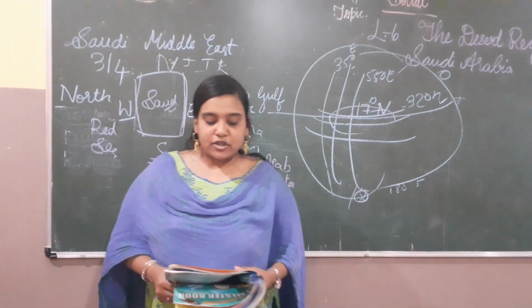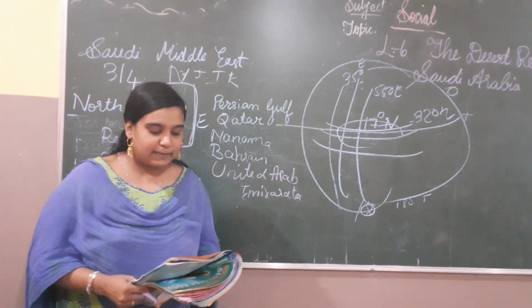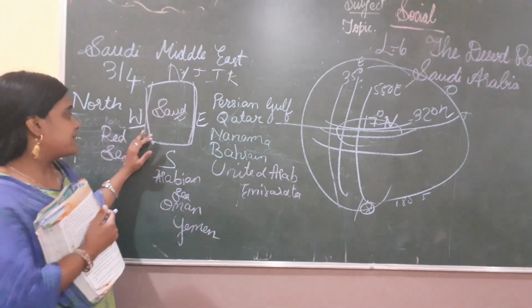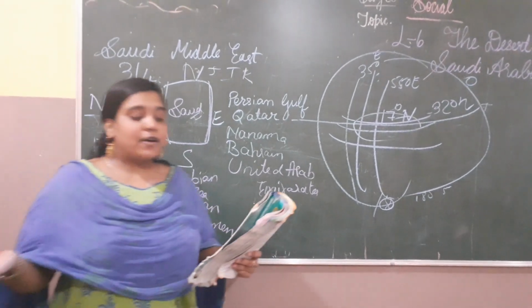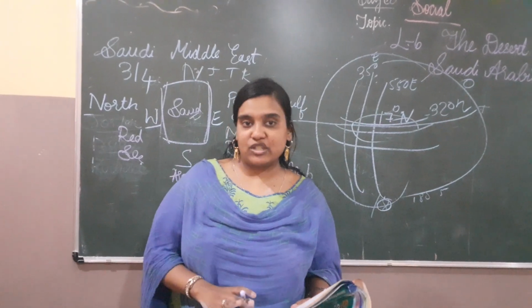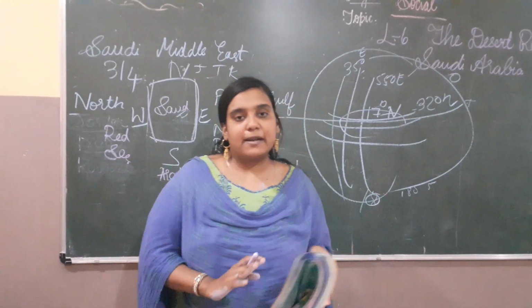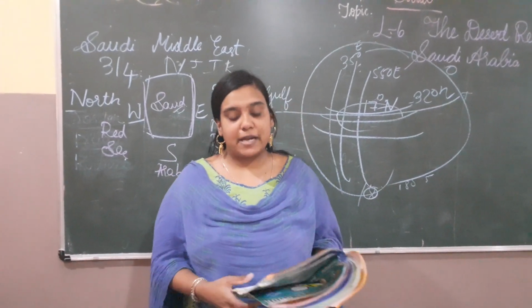Then the western coast is close to the Red Sea and mountains, while central and eastern Saudi Arabia are covered by vast deserts and plateaus. In the west we have the Red Sea, but the eastern part is covered with plateaus. Students, Saudi Arabia is completely a desert.